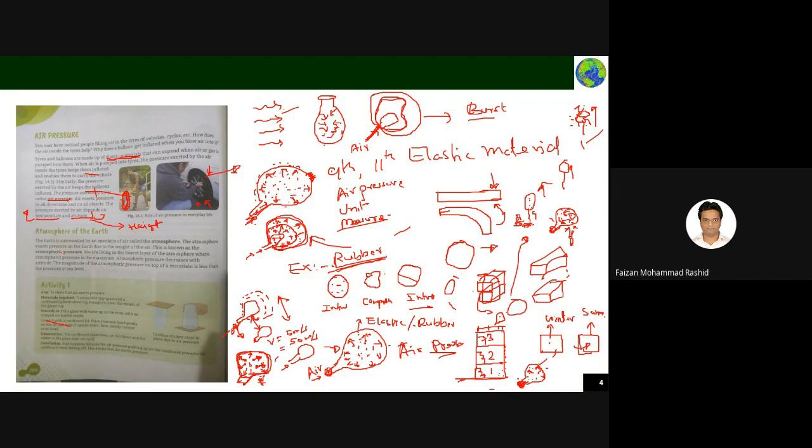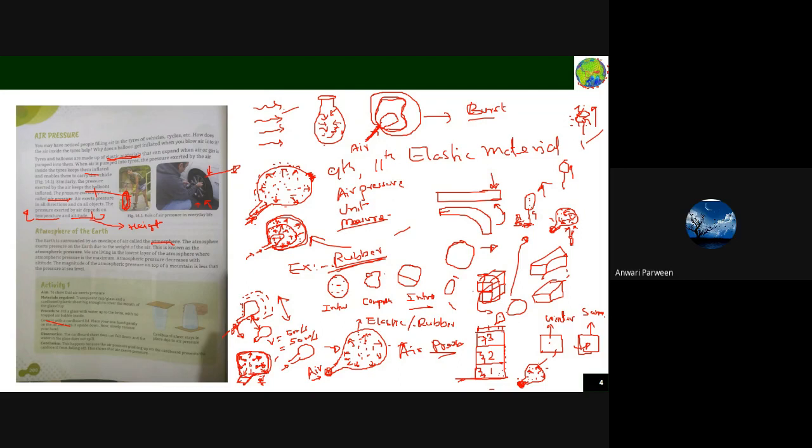Another thing is the atmosphere of the earth. What is the atmosphere of the earth? The earth is surrounded by an envelope of air that is called the atmosphere. You know, our earth is like this, a good example. Earth is there. Are you able to see? Is it visible to you?